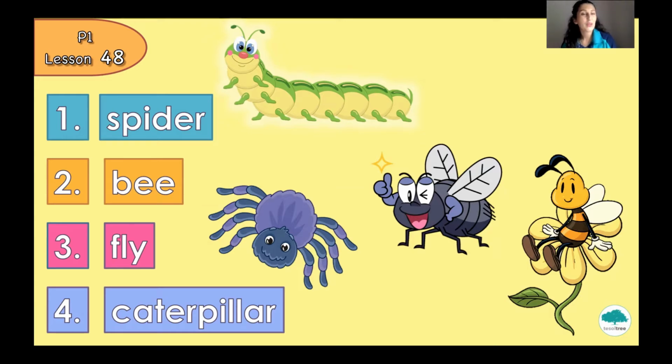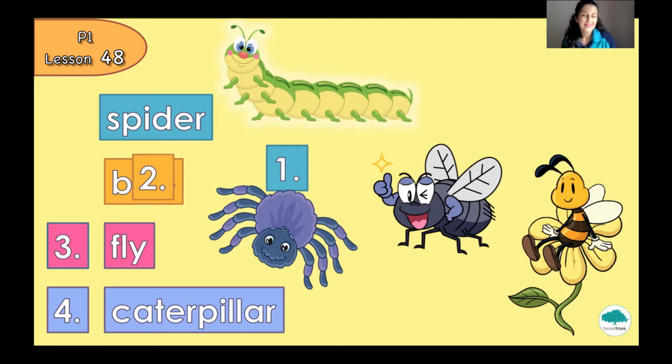Okay, let's have a look. Where is the spider? Can you see? Yes, this is a spider and it has many legs. Okay, let's continue. Number 2, bee. Can you find a bee? Yes, very good.